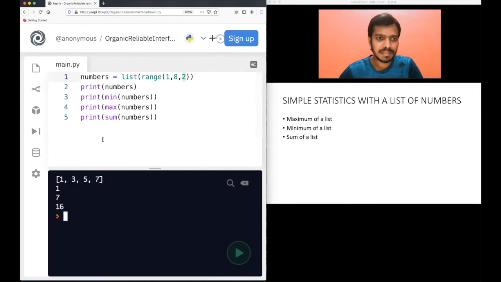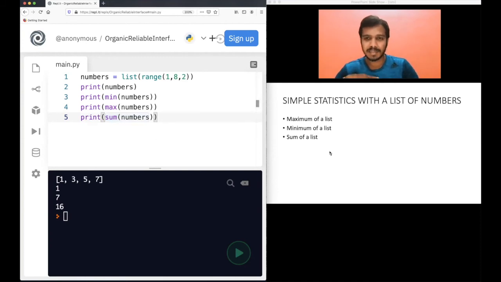I print the numbers. Then this one is min of numbers. This min function basically finds which number among these 4 numbers is the minimum. Of course, 1 is the minimum. That's why it printed 1. Second case, which is the max of all of these? Of course, 7 is the max of all these 4 numbers, so 7 got printed. The third one is to find the sum of all the numbers in that list. Of course, if you sum all these numbers, the output is 16. That's why 16 got printed.